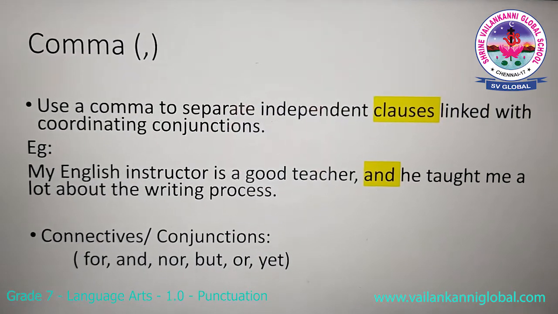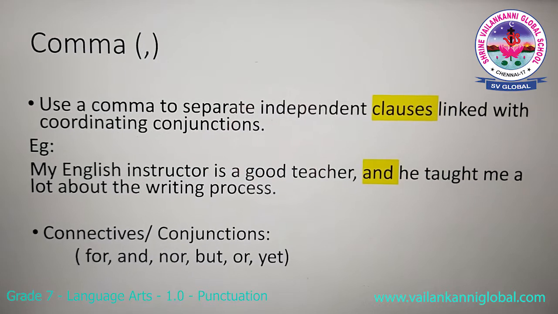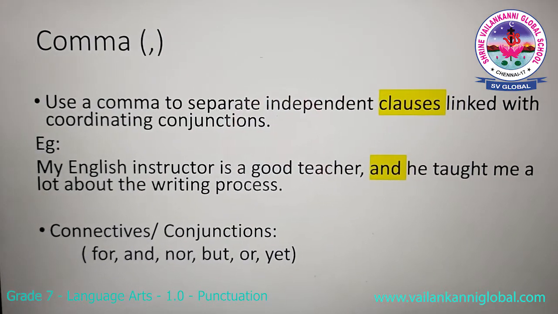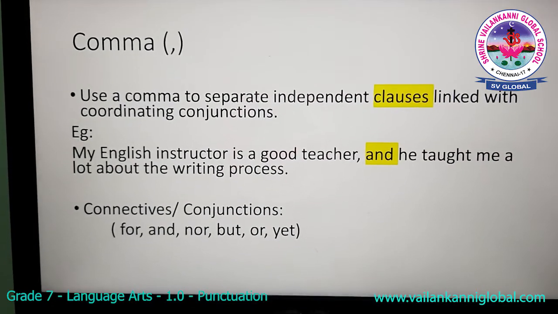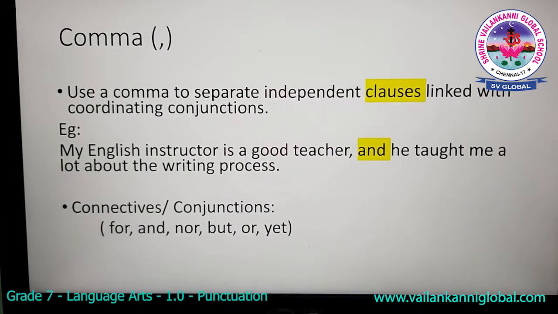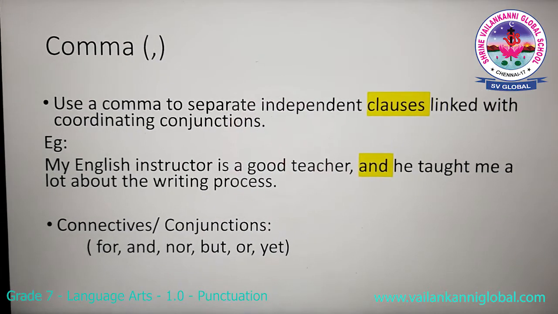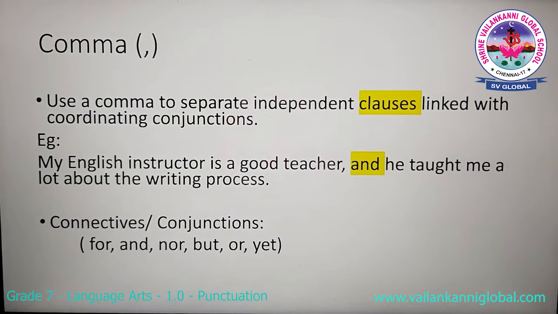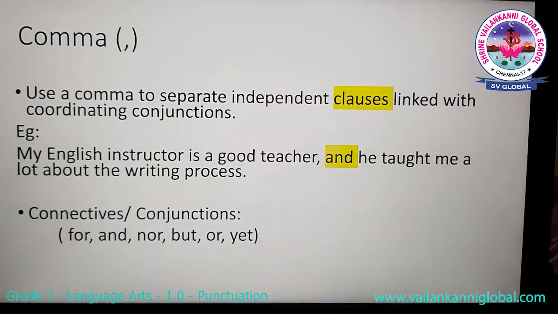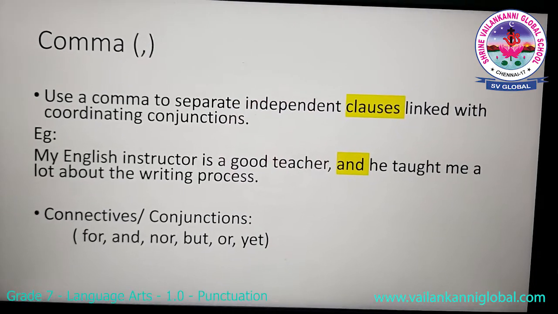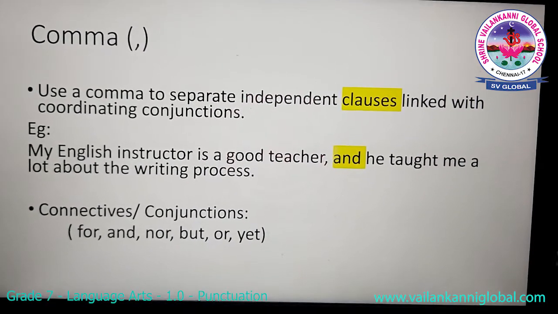Next, comma. Use a comma to separate independent clauses linked with coordinating conjunctions. A clause is nothing but a sentence which conveys the meaning on its own. You can see a part in the example, my English teacher is a good teacher. That part is a clause since it conveys the meaning on its own.